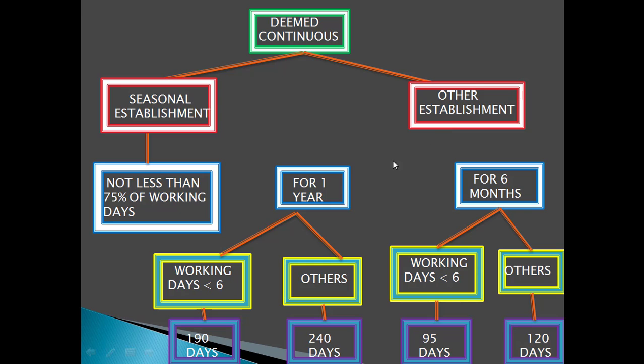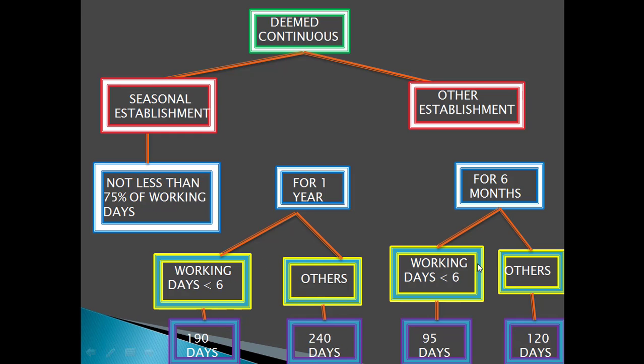Now we can see here for other establishments, for 1 year tenure and for 6 months. For 1 year, where the working days are less than 6 a week or where the employee needs to go underground in the mines, he needs to go there for 190 days in 1 year. And for other employees it's 240 days. So if an employee in the first condition goes for 190 days in 1 year, and in other conditions an employee goes to the organization for 240 days out of 365 days, then also he will be considered to be in deemed continuous service.